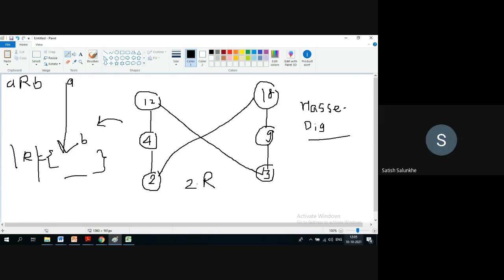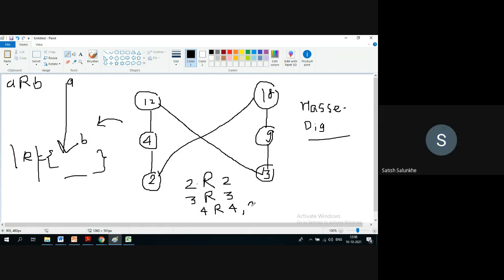So now I'm asking step by step. 2 is related to itself. Okay, 2 is related to 2. Yes. Now 3 is related to whom? Itself. 4 is related to whom? 4 is related to 2. Check out these edges. No, you are going from top to bottom. A is related to B, where A is this and B is here. So 4 is related to whom? 4 is related to 2.